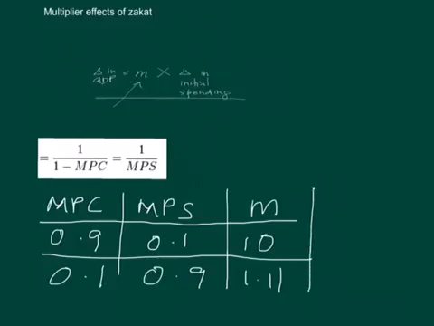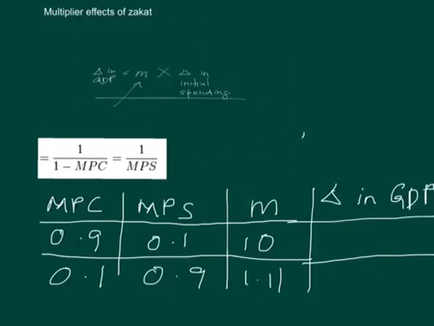How can this affect the GDP? The change in GDP, as shown in the fourth column, is given by the above formula: multiplier times initial change in spending. Let's say, for example, the initial change in spending in the economy is $100.